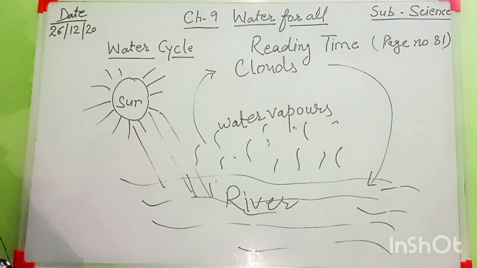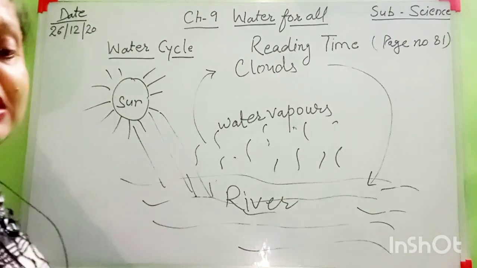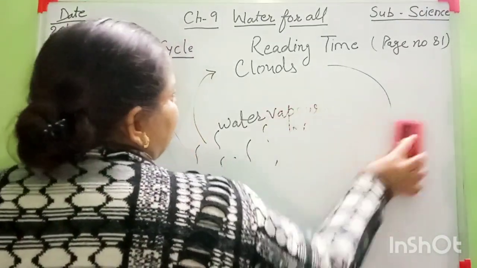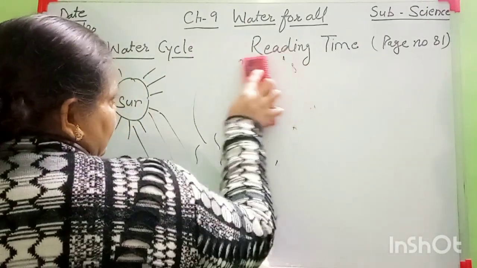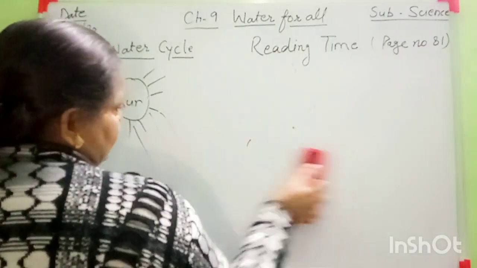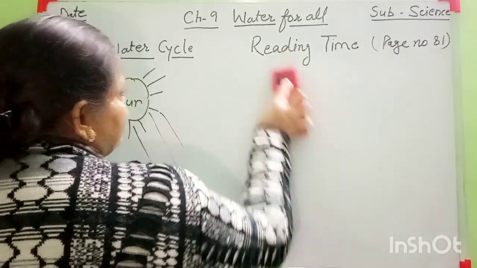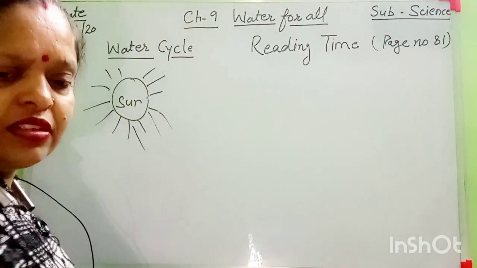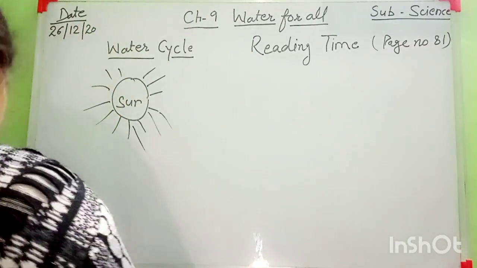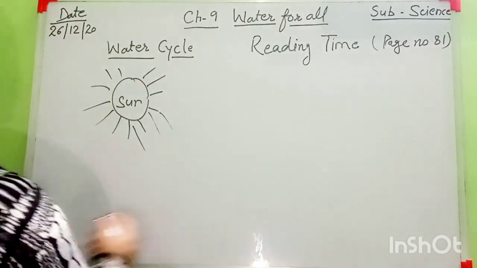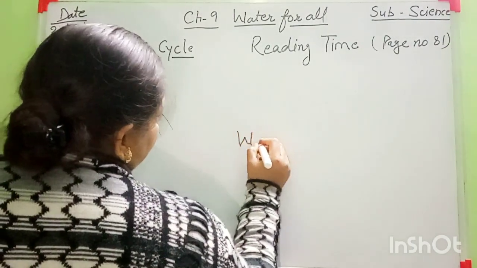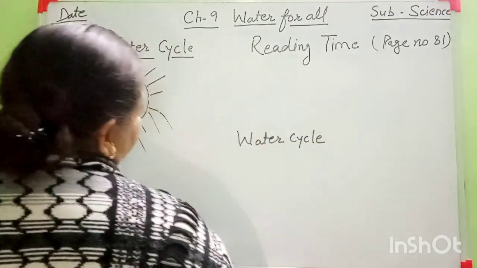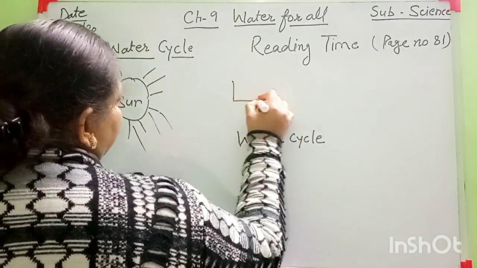And this process keeps running again and again. Understand? All the process is done now. I hope all of you understand this diagram. Here I have drawn some flow chart, and all of you draw this flow chart in your copy, in your science copy. Okay, water cycle, this flow chart, and you learn all the spellings also. Look at here, everyone. Here I mention the water cycle. Water cycle. Okay. Here the first word is evaporation.